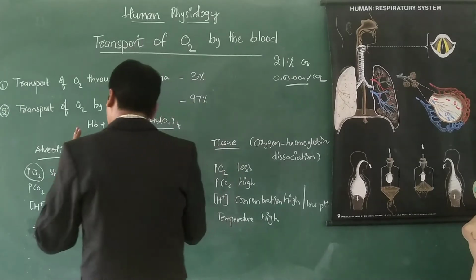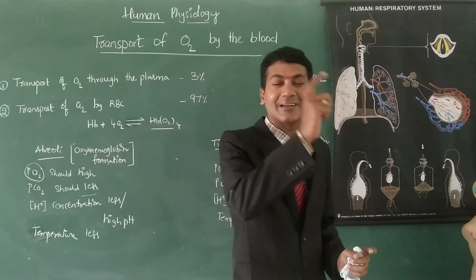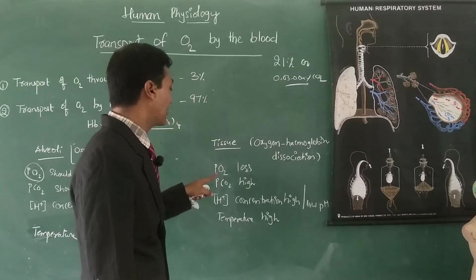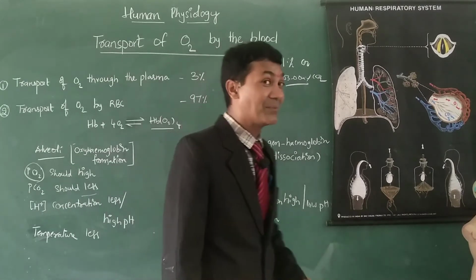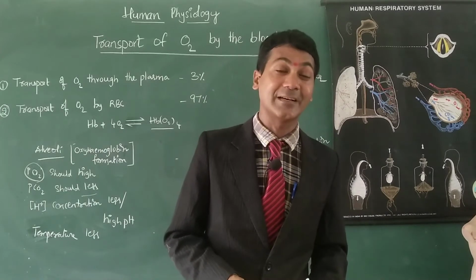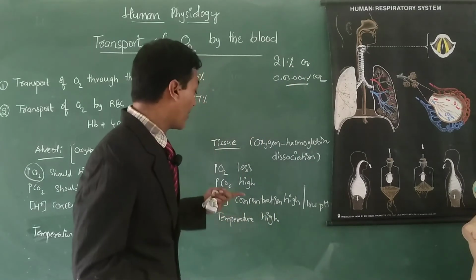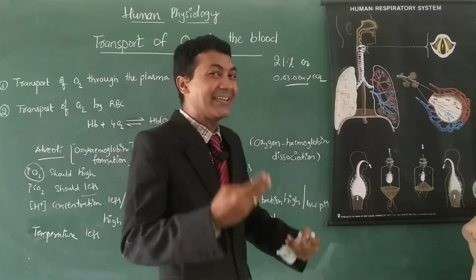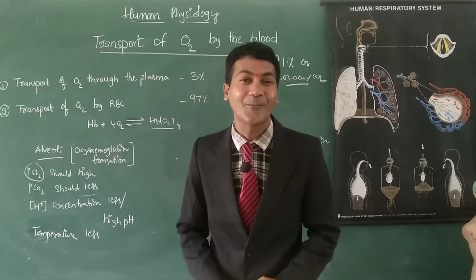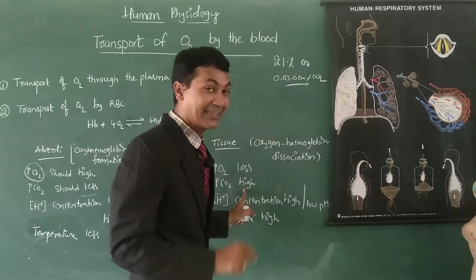Exactly opposite conditions take place in tissue, so that oxygen dissociates from hemoglobin. Oxygen-hemoglobin dissociation takes place at tissue level because PO2 is less. Why? Because oxygen is utilized by cellular respiration, so the partial pressure of oxygen is less. And carbon dioxide: how is PCO2 high at tissue level? Because at the end of cellular respiration, carbon dioxide is formed. The formed carbon dioxide remains in the tissue, so PCO2 is high in tissues.